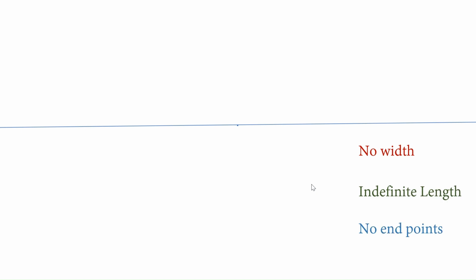We'll start from the center. See now, as we are keeping the dots, it looks different. This particular thing that extends on both sides indefinitely is called a line. And if we see, it has no width and it extends indefinitely on both sides, which means it has no endpoints.